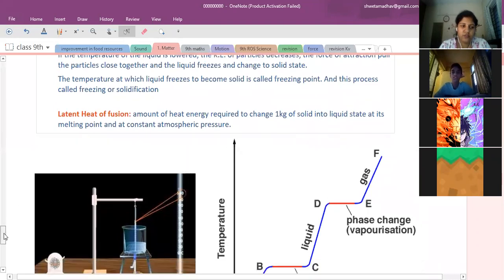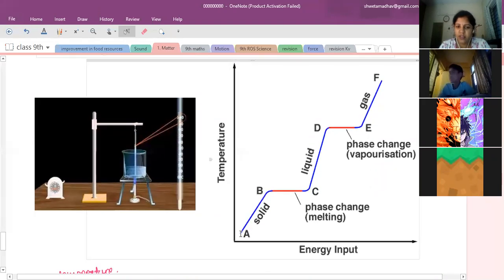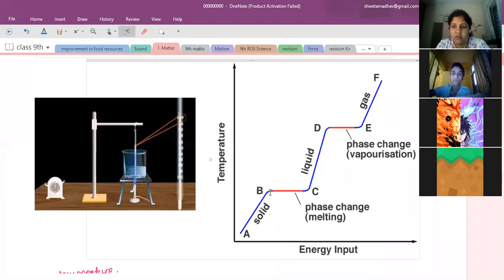Okay, so I have shown you this curve. You can see from A to B, the substance is in which state? Reading this curve is very important. At A, the substance is in solid state. As we increase the temperature and provide heat energy, its temperature keeps on increasing.